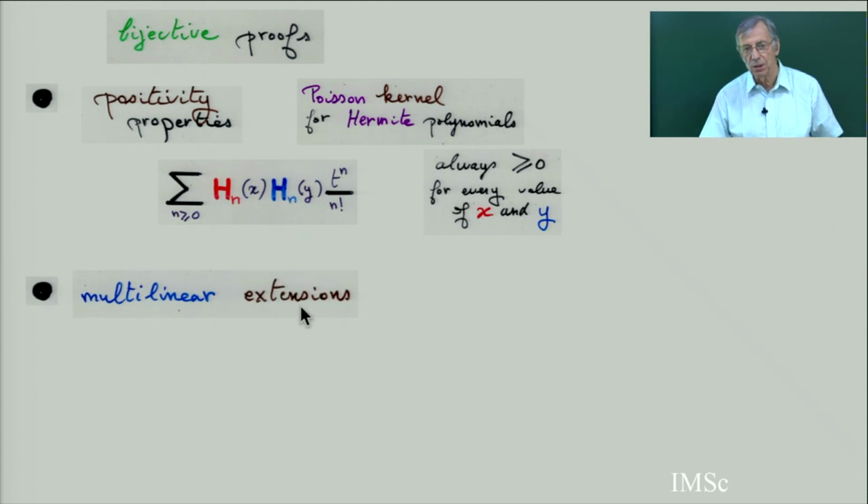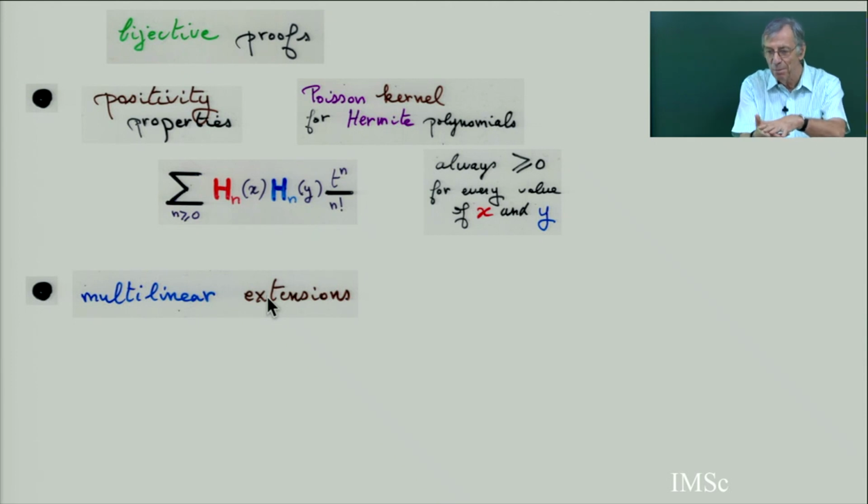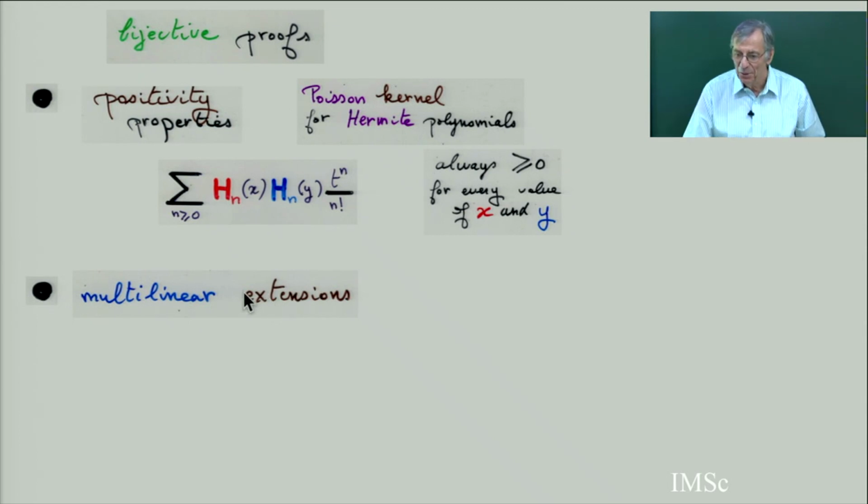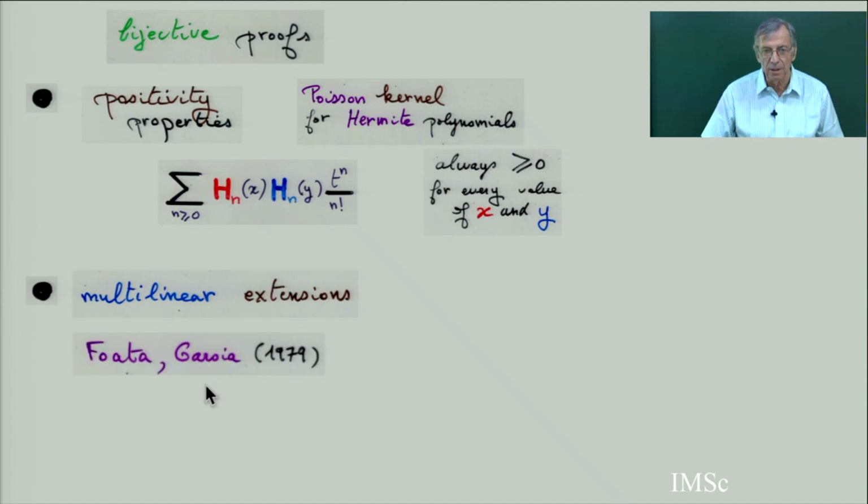Also, another advantage of getting the proof of the Mehler formula is that you can immediately think of putting many Hermite configurations one over another. So this gives you a multilinear extension. But you have to work, but this is a guide to try to get a multilinear extension. And this has been done by Foata and Garcia in 1979.